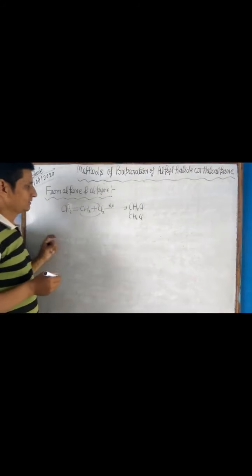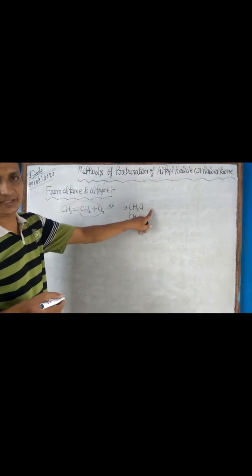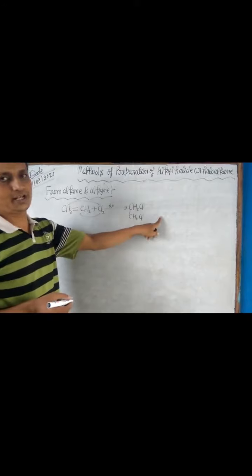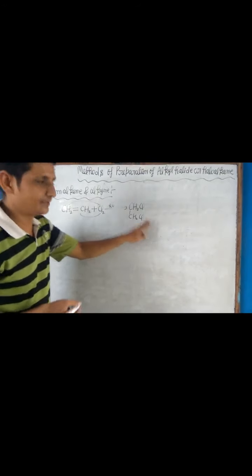So we can say ethene reacts with chlorine to form 1,2-dichloroethane or ethylene dichloride.